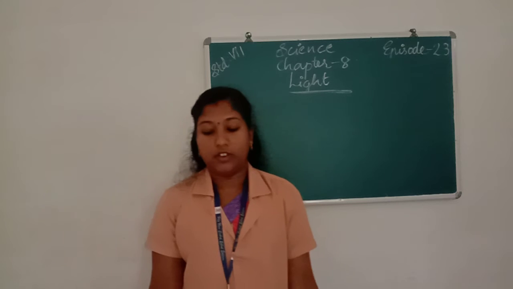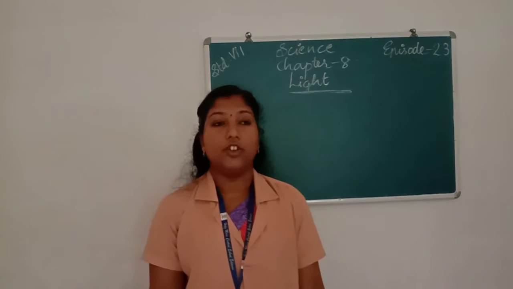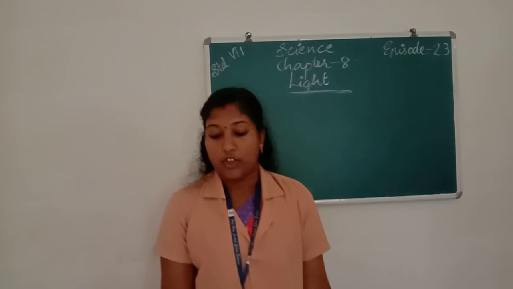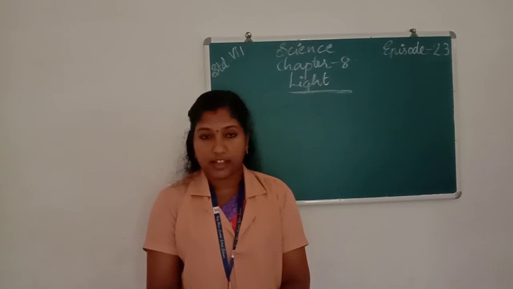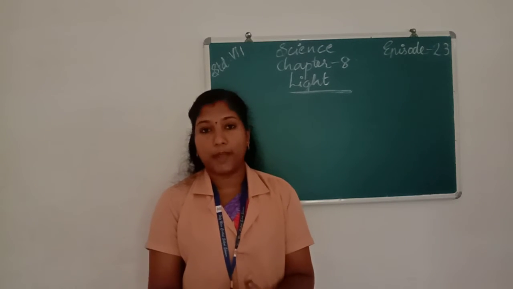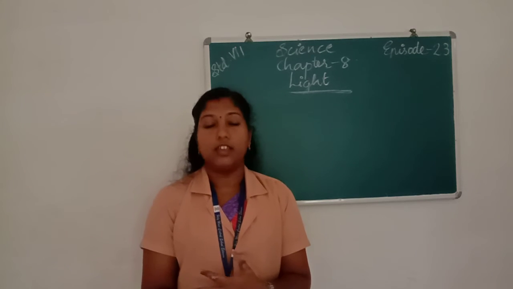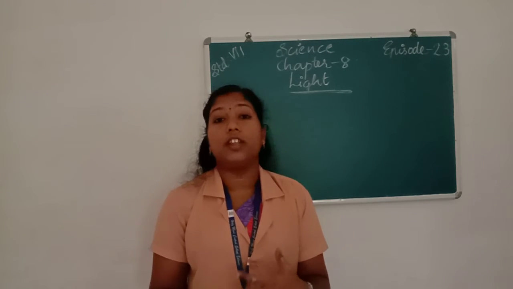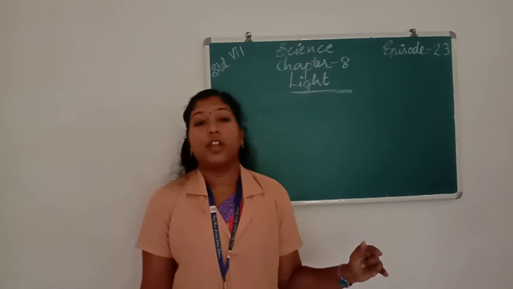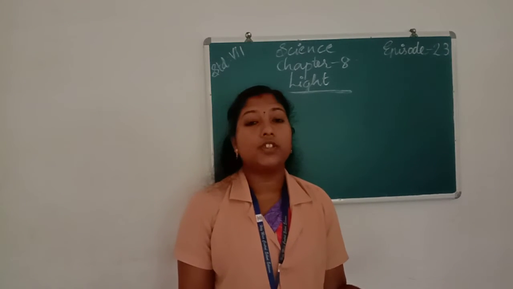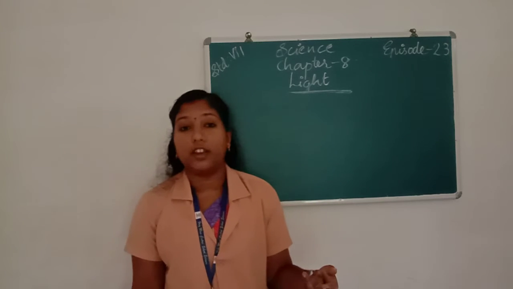Then we learn about reflection of light. What do you mean by reflection of light? When a ray of light approaches a smooth polished surface, it bounces back. It gets reflected back. This is called reflection of light. There are 2 types of reflection: regular reflection and diffused reflection or irregular reflection.